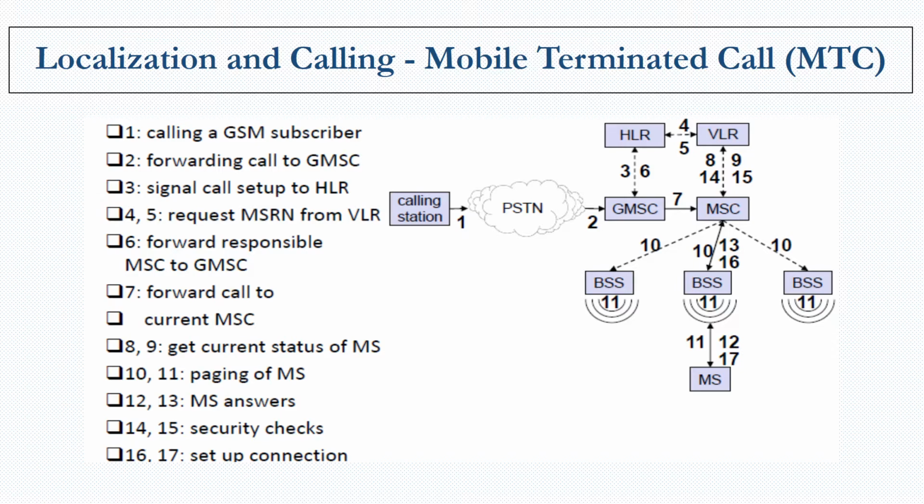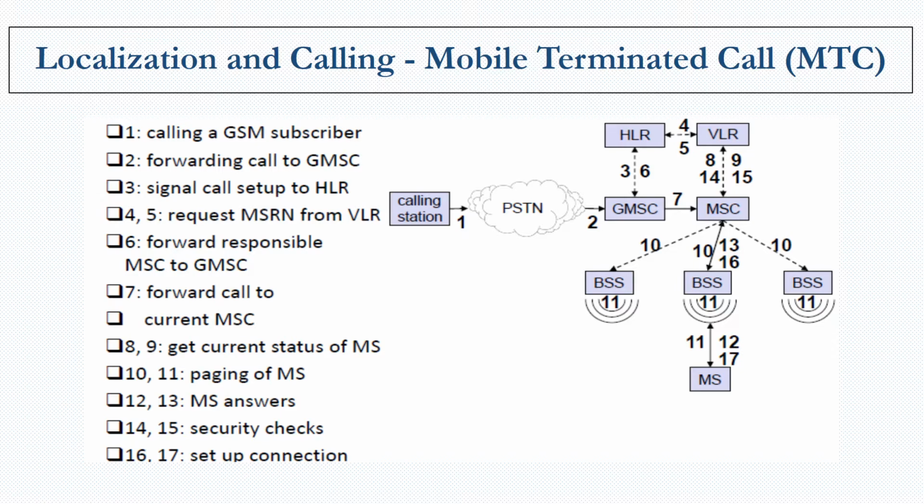So the gateway MSC forwards the call to the corresponding MSC, and when the MSC receives a call that has to be forwarded, it sends a signal to all the base station controllers or base station subsystems. They in turn respond if that particular mobile device is present within their radio cell.